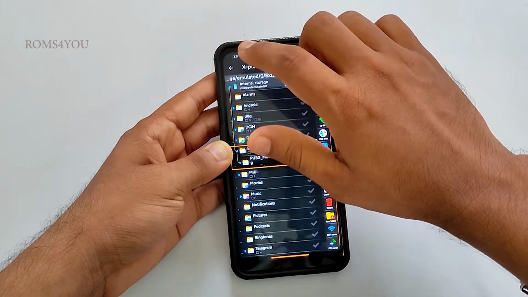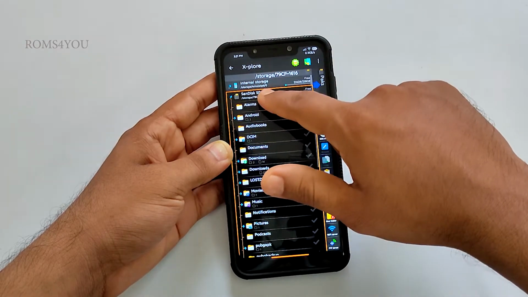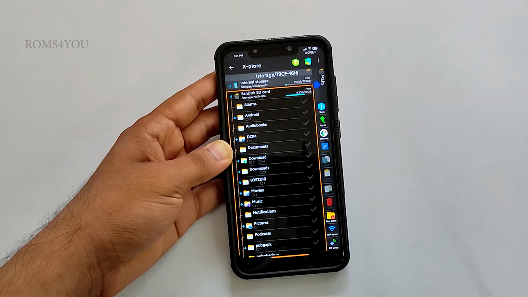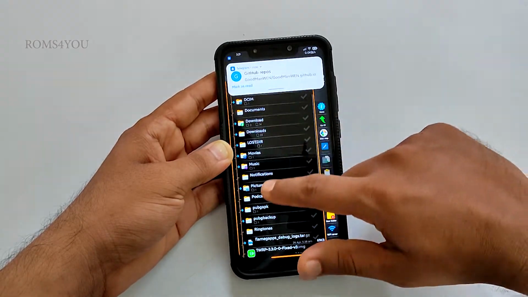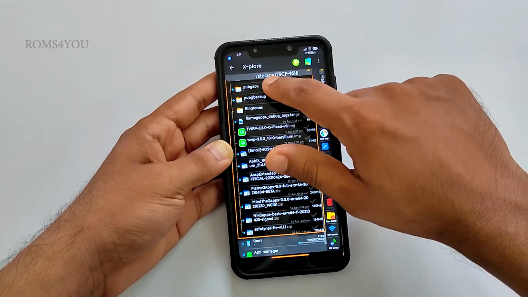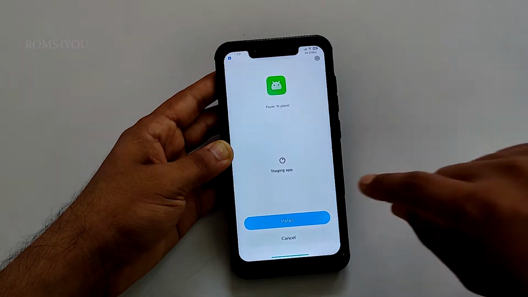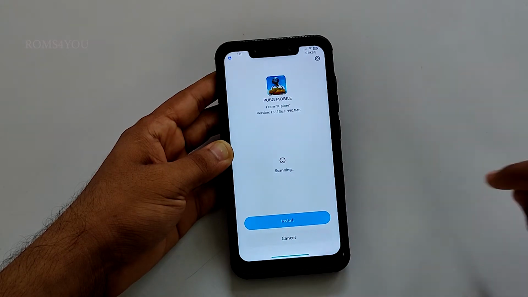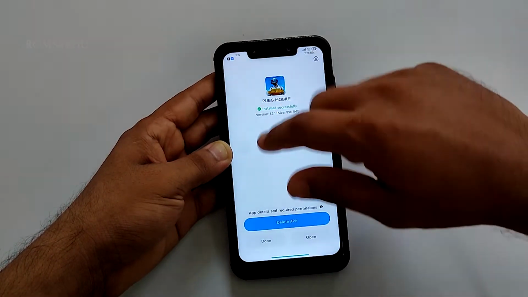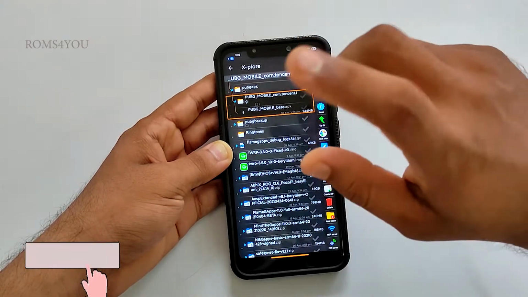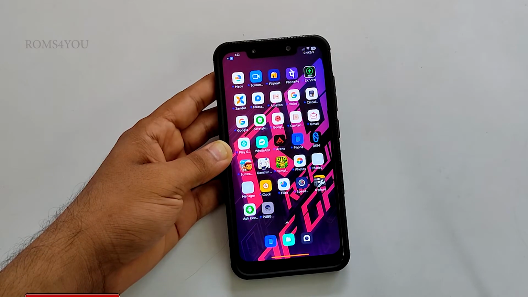So now that is done, I'll be installing PUBG. Open Explorer and navigate into micro SD card and the PUBG APK folder we created. Now select the APK file and install it. Once installation finishes, open PUBG as normal and log into your account. This is very much important. If you skip this step, you may end up in error.